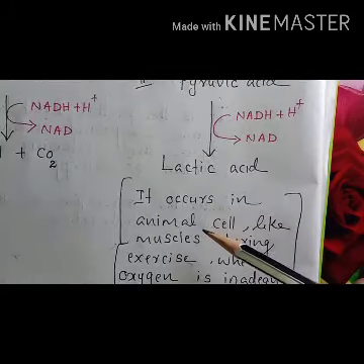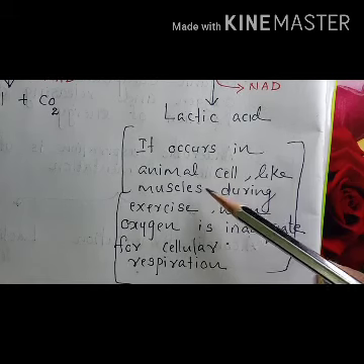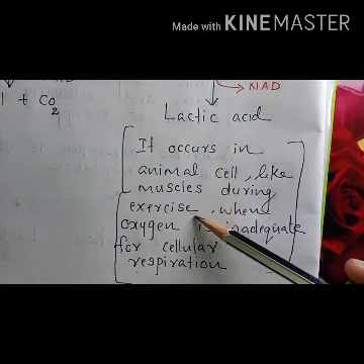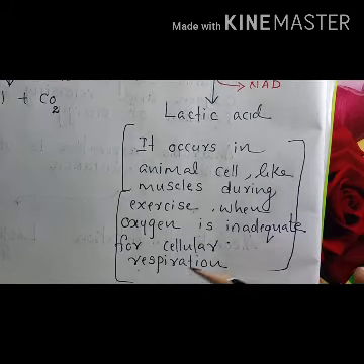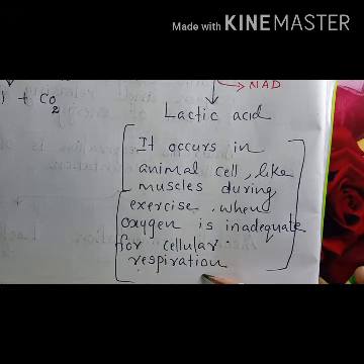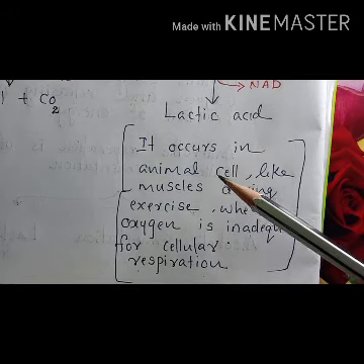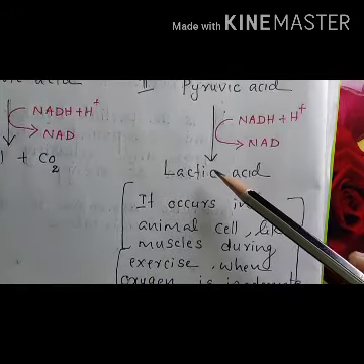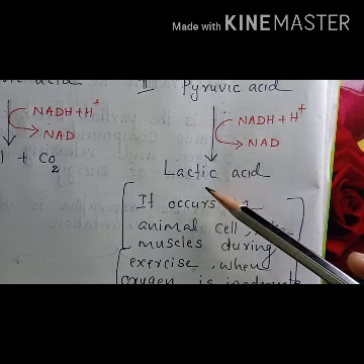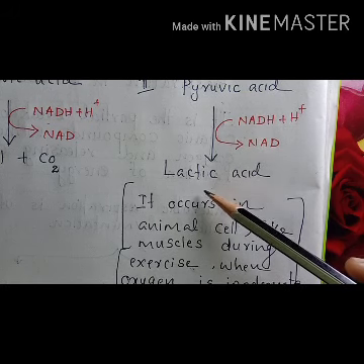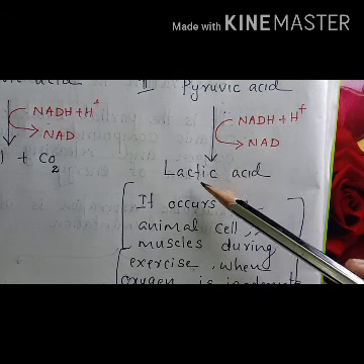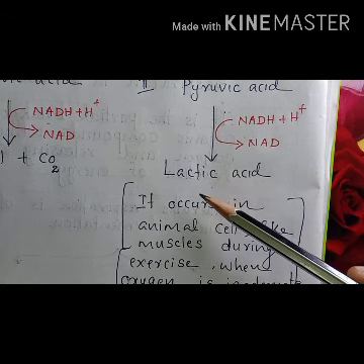Lactic acid fermentation mainly occurs in animal cells like muscle cells during exercise, when oxygen is inadequate for cellular respiration. In our muscle cells, when oxygen is not present, anaerobic respiration happens, and due to the accumulation of lactic acid, muscle cramps will appear.